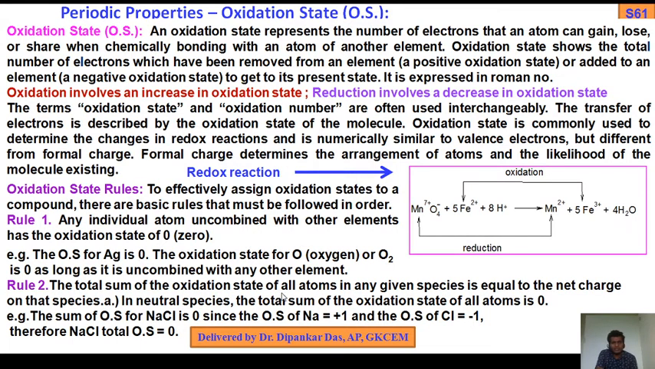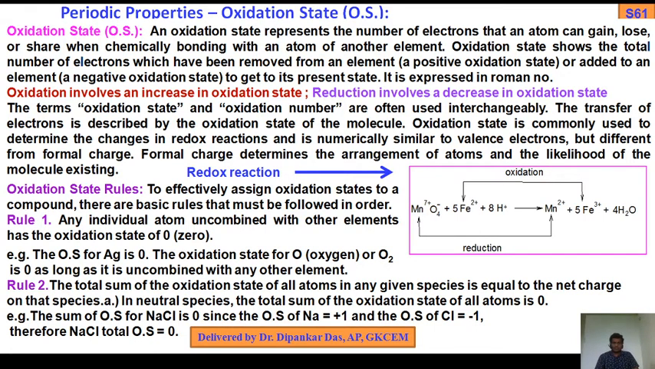The total sum of the oxidation states of all atoms in any given species is equal to the net charge on that species. In neutral species, the total sum of the oxidation states of all atoms is 0. For example, the sum of oxidation states for NaCl is 0. Hence, the oxidation state of Na is +1, and the oxidation state of Cl is -1. Therefore, NaCl's total OS is 0, that is +1 and -1.